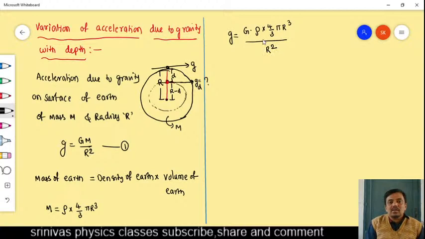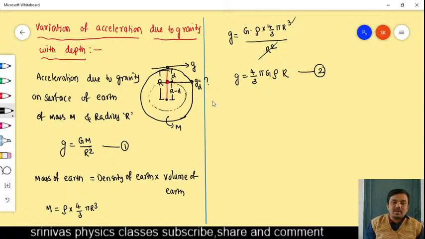This R square and R cube will cancel and we get acceleration due to gravity as g equals 4 by 3 pi G rho R. This is acceleration due to gravity on surface of earth. We have not changed anything. Here also small g is the acceleration due to gravity on surface of earth only.